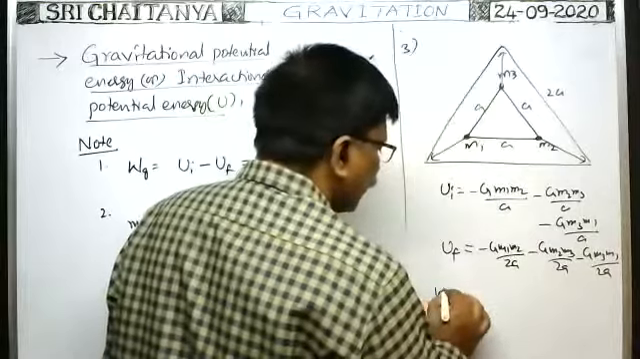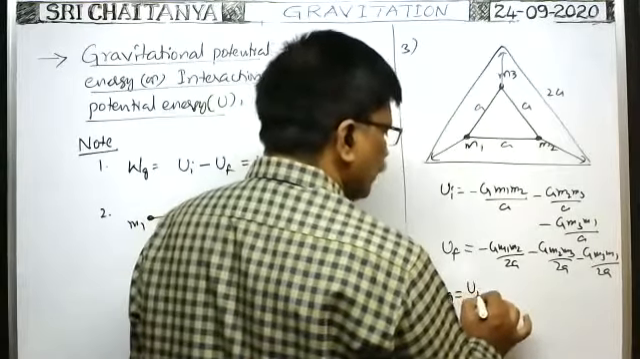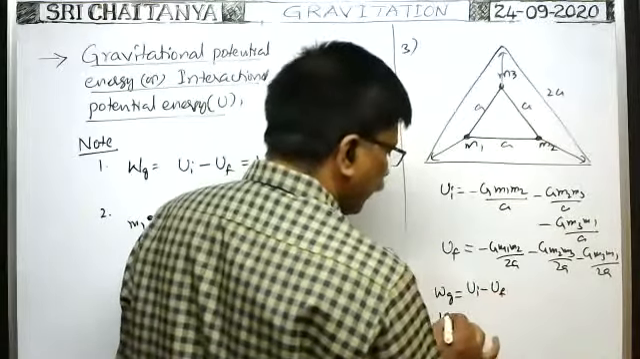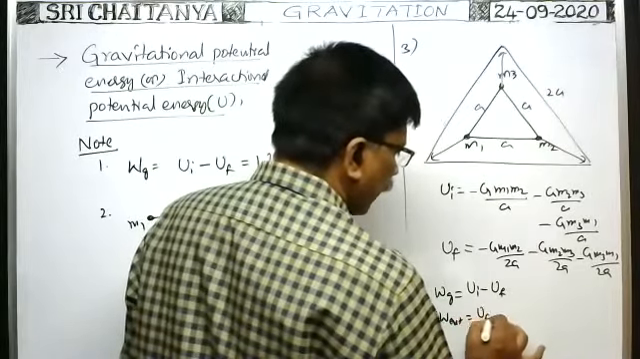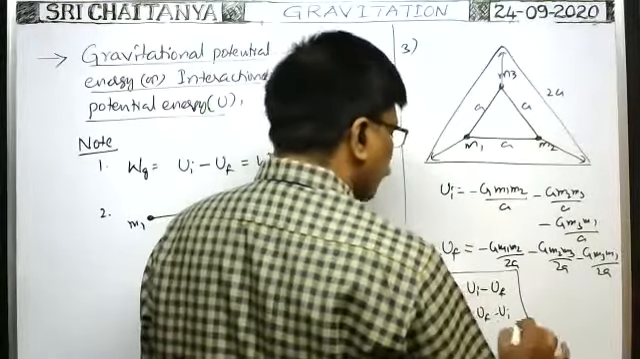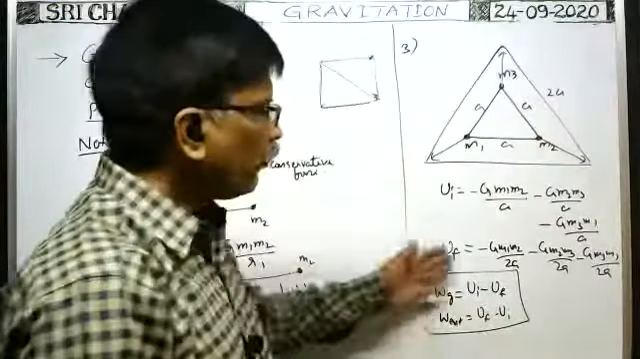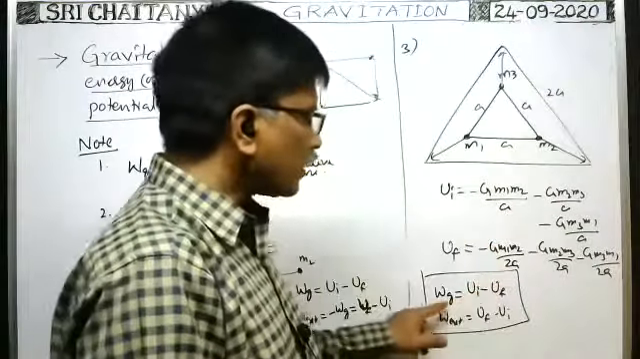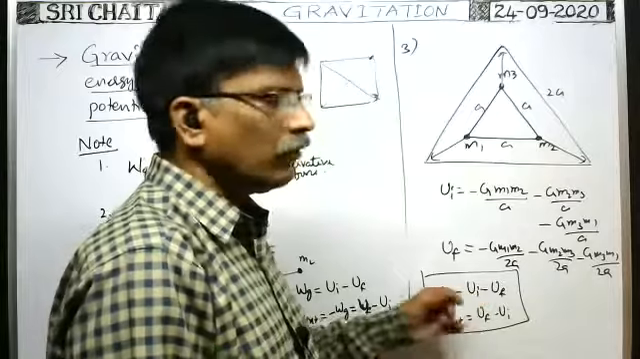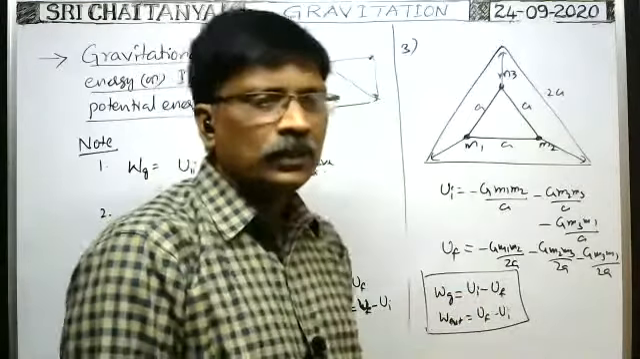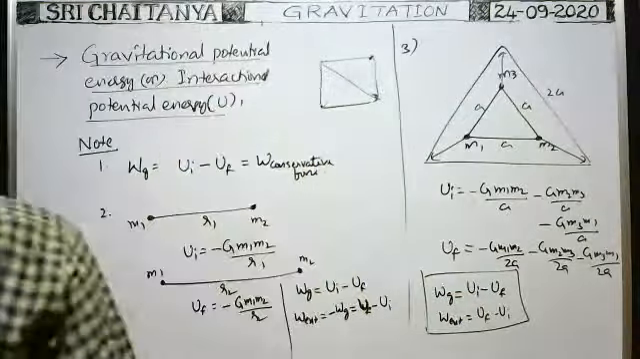Therefore, work done by gravity in this case is how much? No doubt, initial minus final. Work done by external force, no doubt, final minus initial. That's all. Based on the given problem, we have to use this formula. First you calculate this one and this one. If they ask work done by gravity, we use this formula. Work done by external force, you use this formula. Okay. Next.